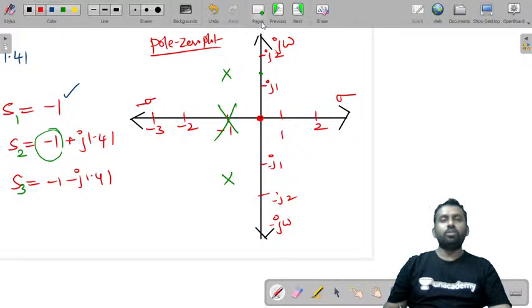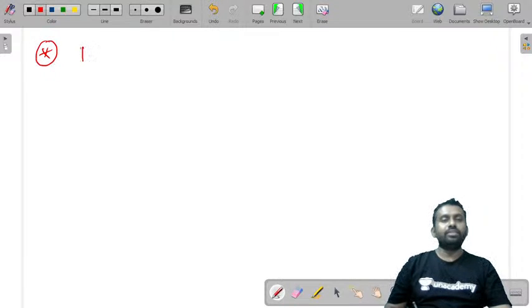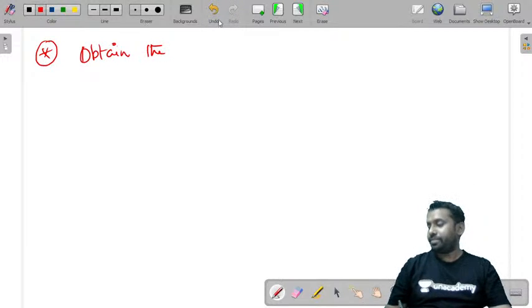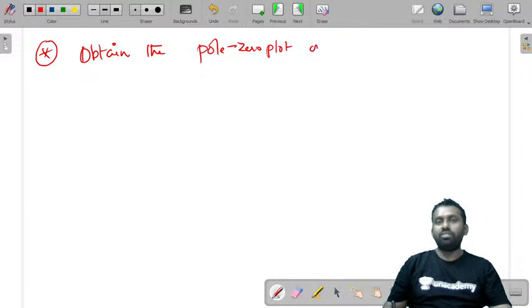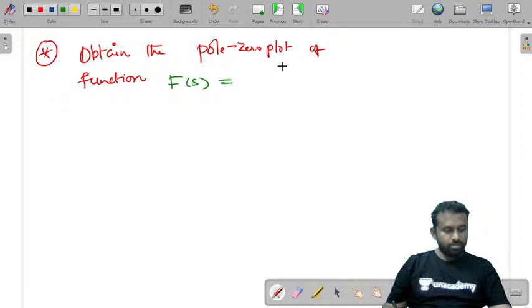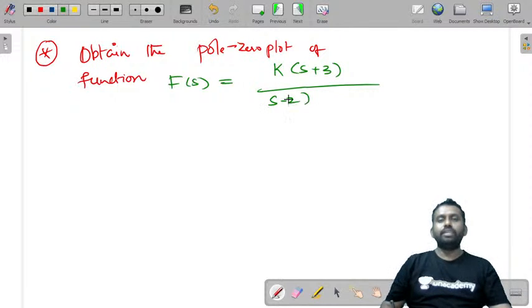So this is the pole zero plot. Let us consider one more example and then we'll learn about stability. The question is, obtain the pole zero plot of the function f of s is equal to k into s plus 3 by s minus 2 into s plus 4.